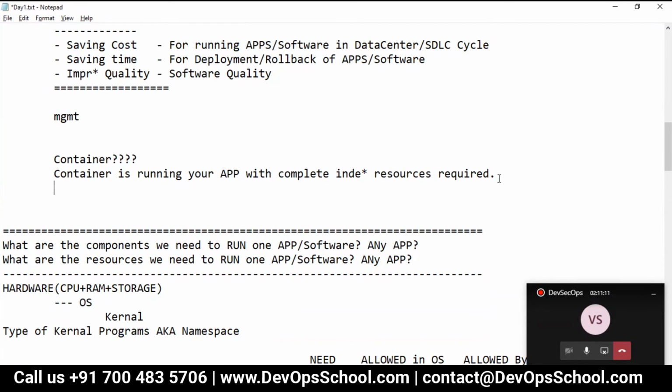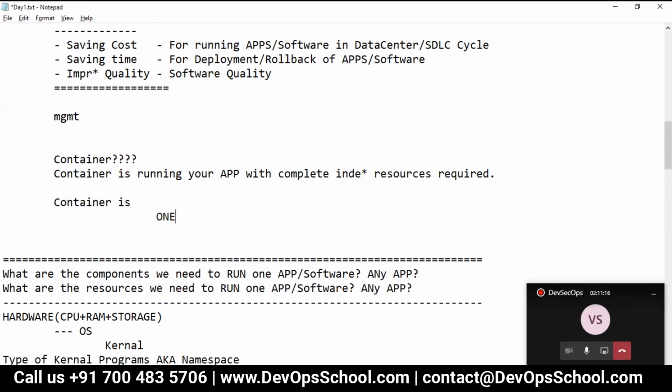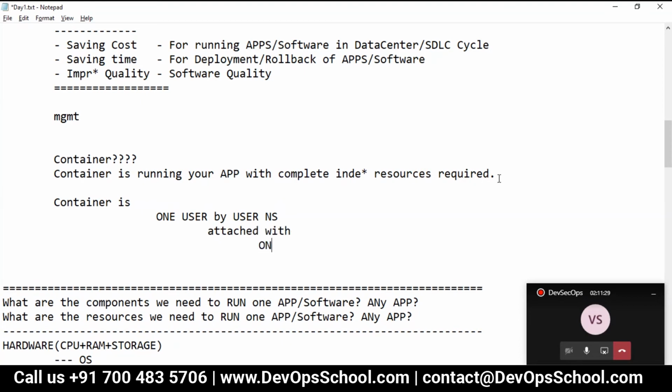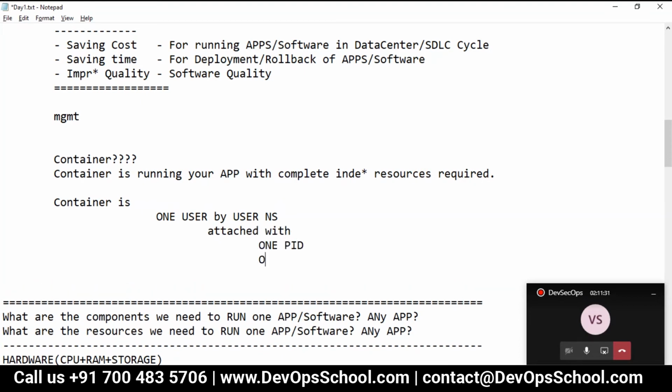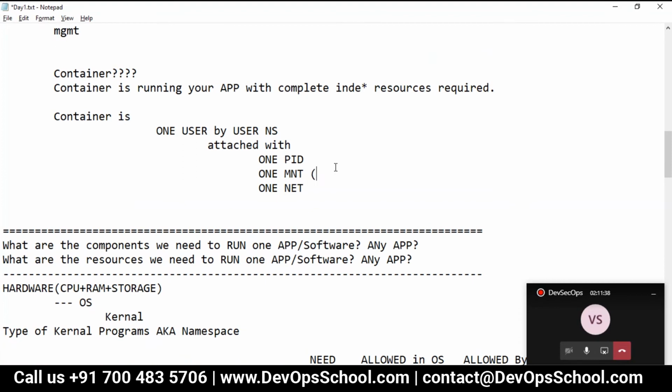But the technical definition: a container is one user, a user namespace, attached with one PID, one MNT, one network. MNT means, when I say it, a root plus user file system plus app file system.